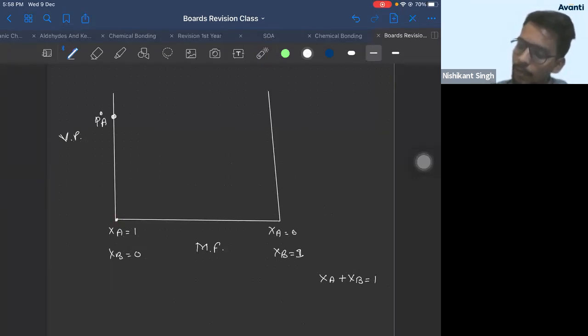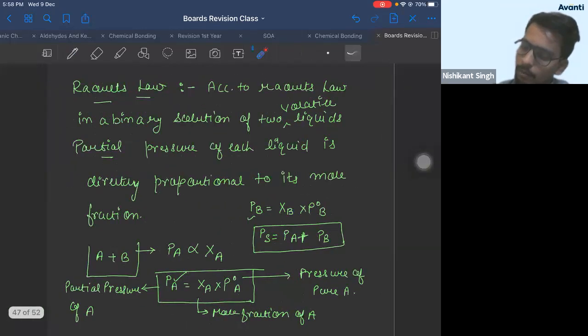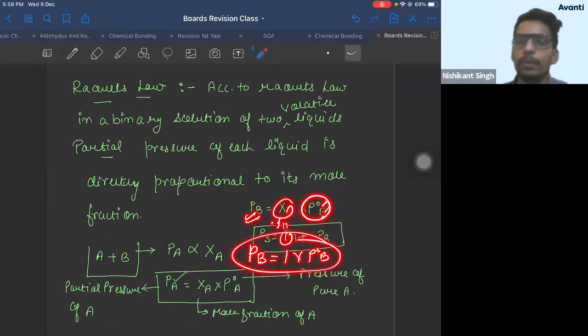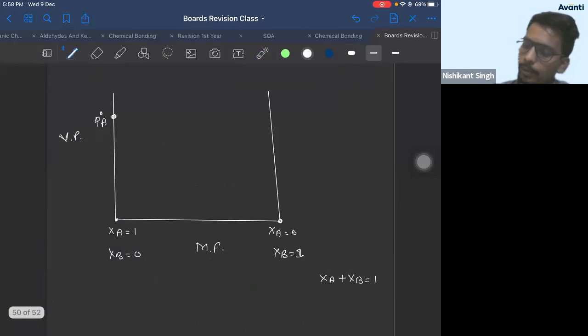Similarly, when mole fraction of B becomes equal to 1, then pressure of B becomes how much? P naught B. If you put mole fraction of B as 1, you will get pressure of B is 1 into P naught B. So you'll get P naught B here.